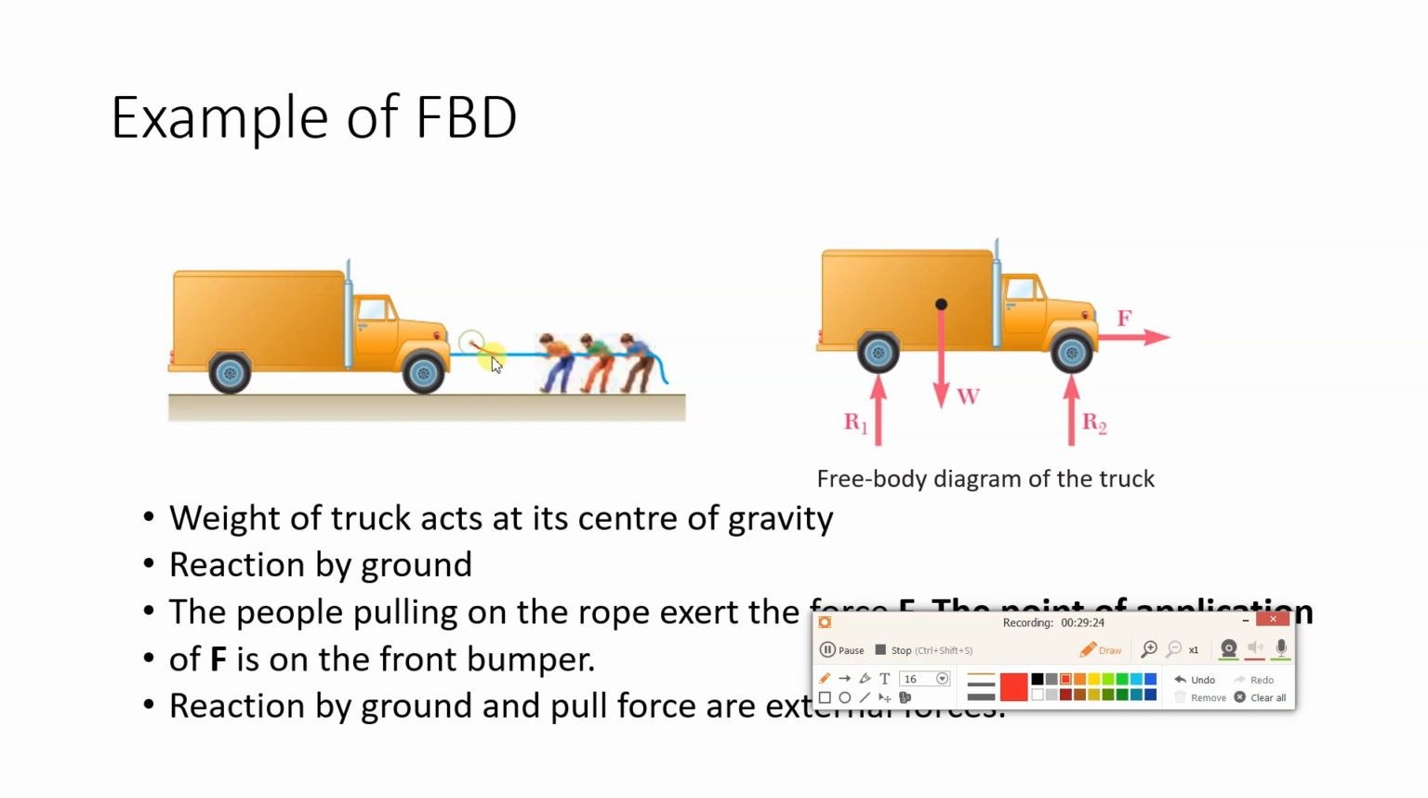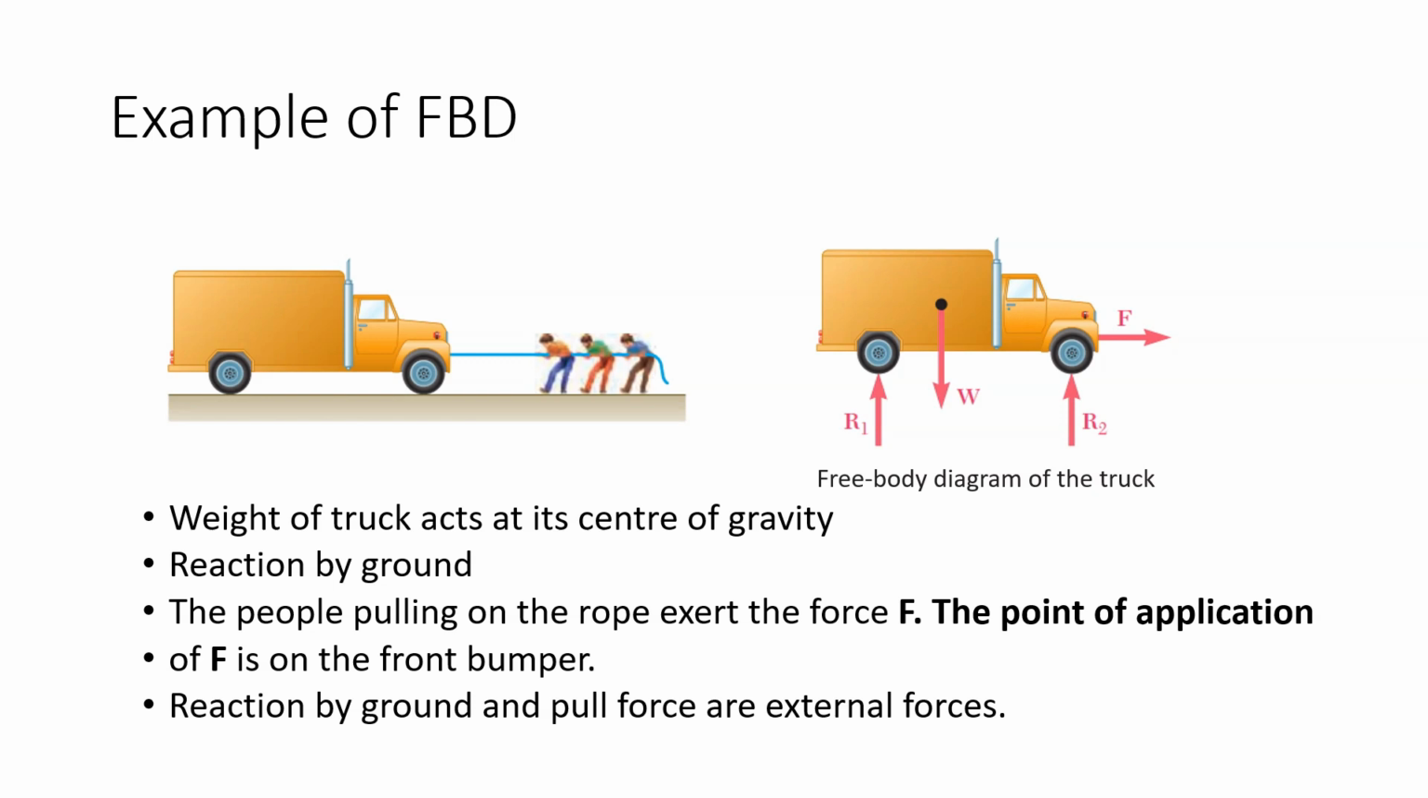That is why this force is towards right. Basically, we have to draw an arrow like this and take a section over here. So this arrow is acting towards right, and that is why the net force is acting towards right. What are the forces acting over here? Weight of the truck acts at the center of gravity, shown by W. Then the reaction by the ground, here you can see R1 and R2, reaction at each wheel. Then the people pulling the rope exert the force F. So here you can see force F is there, and the reaction by the ground.